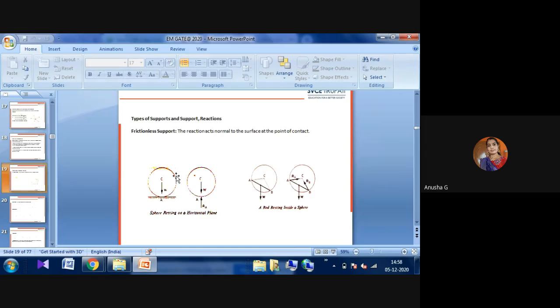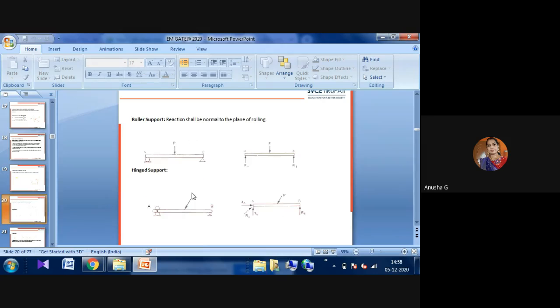That is one of the fixed supports. This is one of the supports. That is a fixed support. A fixed support is nothing but a body which will not move in any direction. It will be fixed. This is a fixed support. That is the first type of support we have observed here.